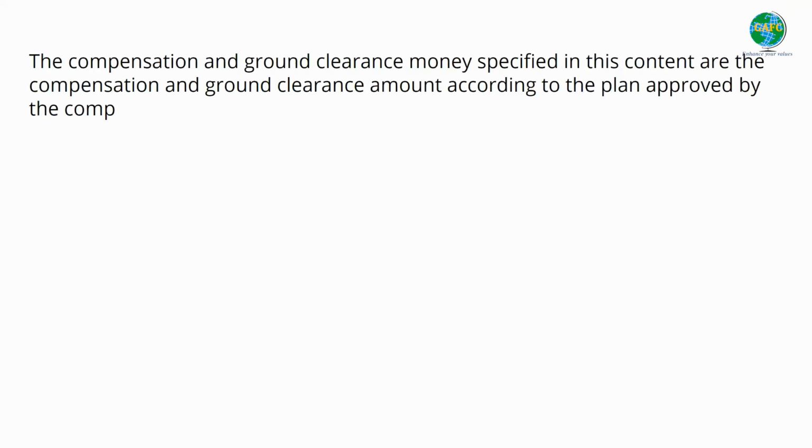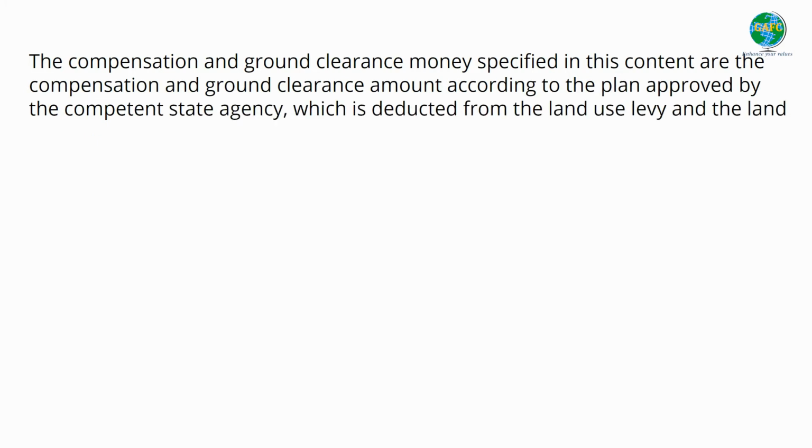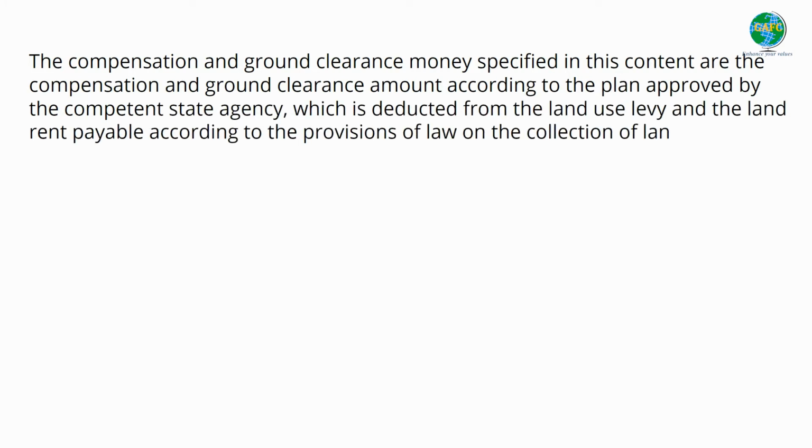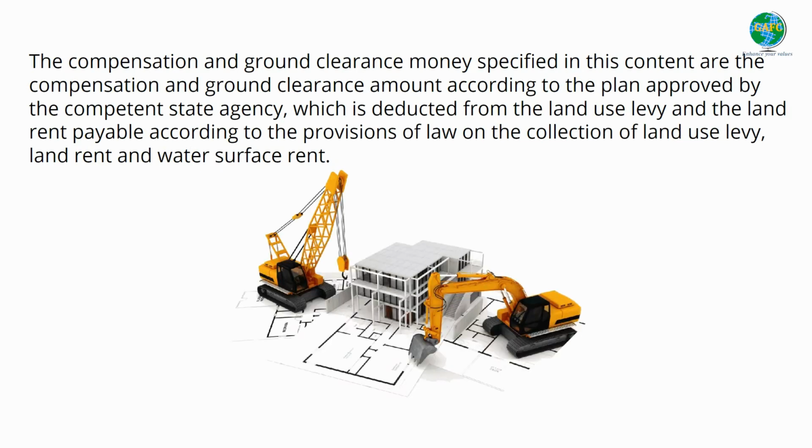The compensation and ground clearance money specified in this content are the compensation and ground clearance amount according to the plan approved by the competent state agency, which is deducted from the land use levy and the land rent payable according to the provisions of law on the collection of land use levy, land rent, and water surface rent.